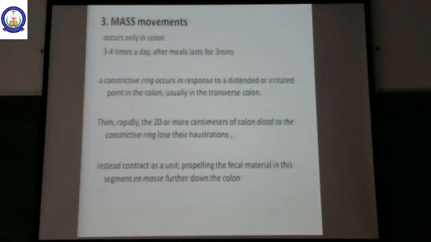What happens here? A constrictive ring occurs in response to a distended or irritated colon, usually in the transverse colon.